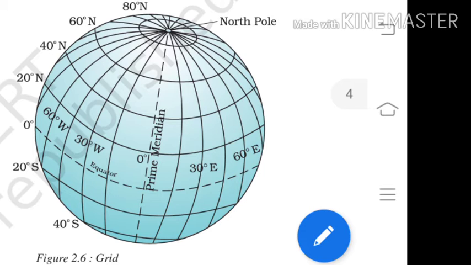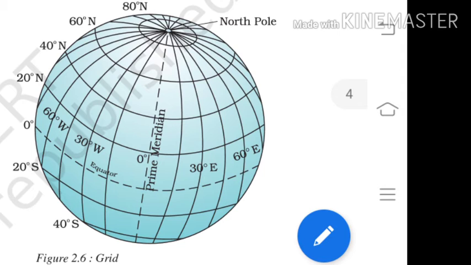So there are 360 longitudes: 180 longitudes from 0 degrees, the prime meridian, toward the eastern areas, and 0 degrees to 180 degrees toward the western areas.